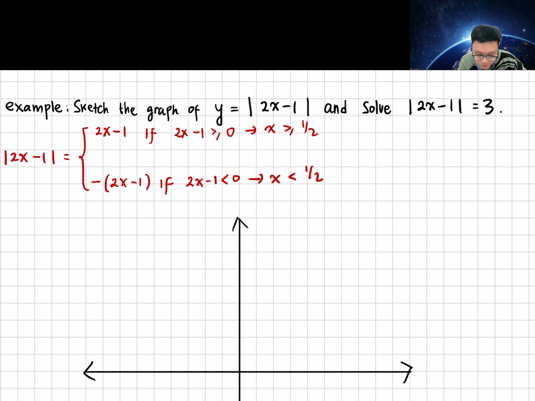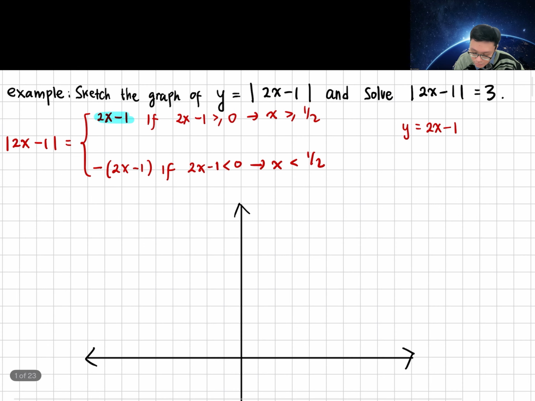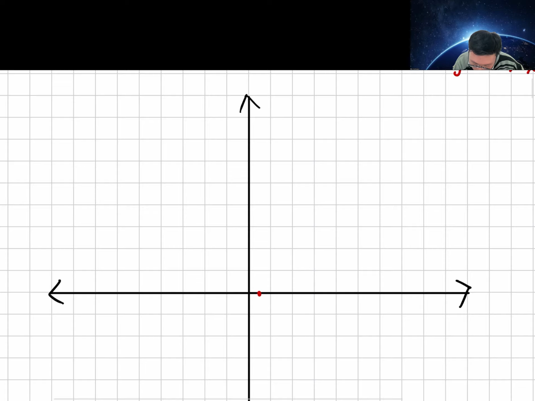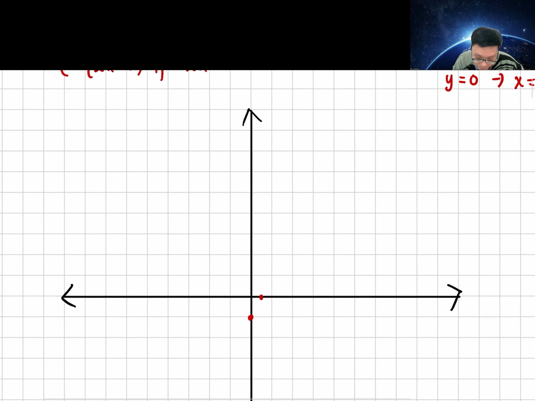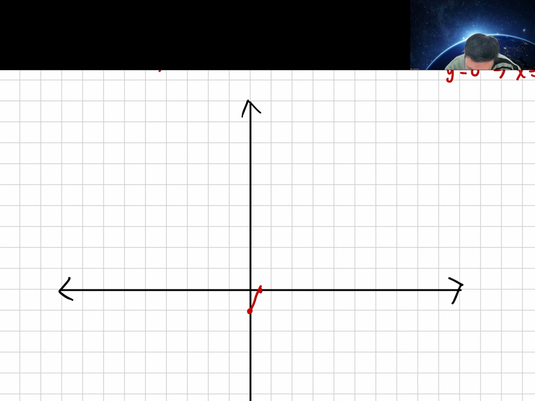Okay, let's sketch this first: 2x minus 1, the first case. How do we sketch y equals 2x minus 1? Well, it is linear, so the shape will be a straight line. Then we can find the y-intercept and x-intercept by putting x as 0 and y as 0. When x is 0, y is minus 1. When y is 0, x is half. So the intercepts will be x equals half and y equals minus 1. Okay, and then we draw the line.